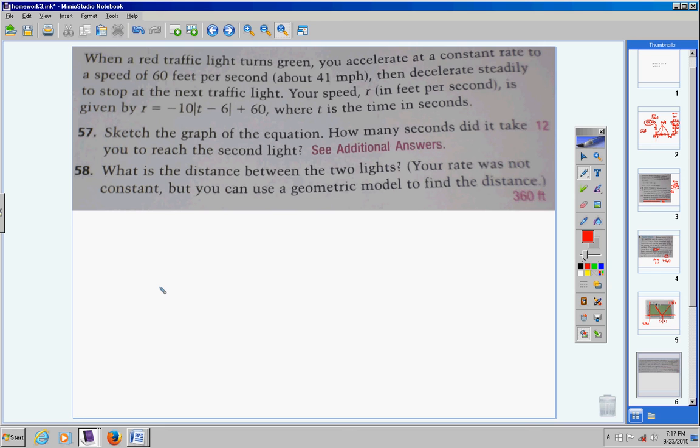When a traffic light turns green, you accelerate at a constant rate to a speed of 60 feet per second, or about 41 miles per hour. Then you decelerate because you see the light in front of you is turning red, so you slow at a steady rate to a stop at the next traffic light. Your speed in feet per second is given by this model right here, where t is time in seconds.